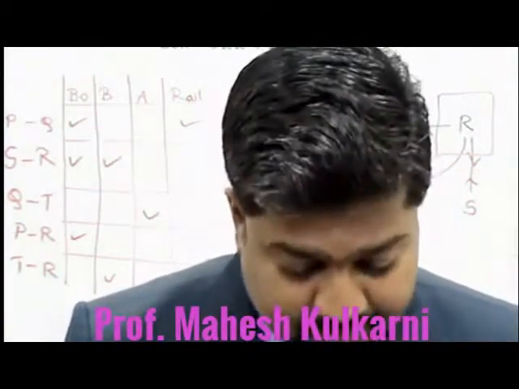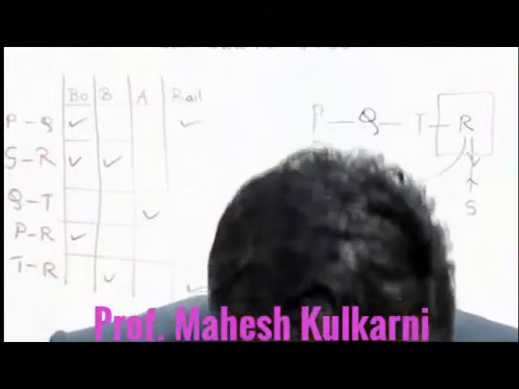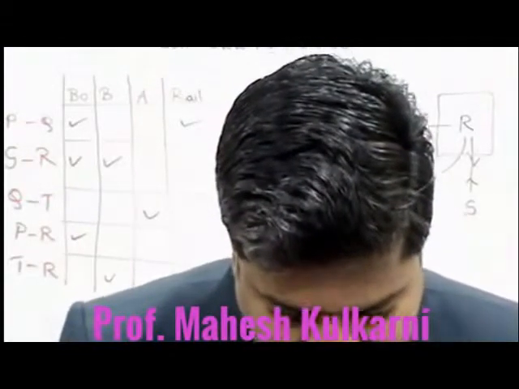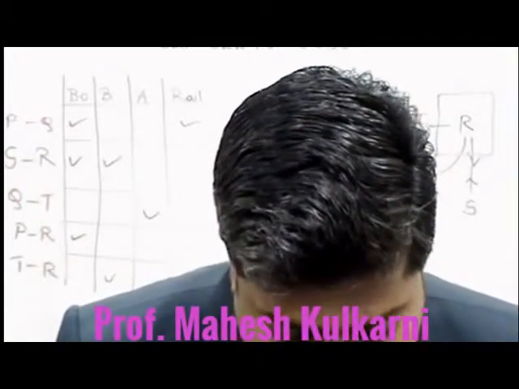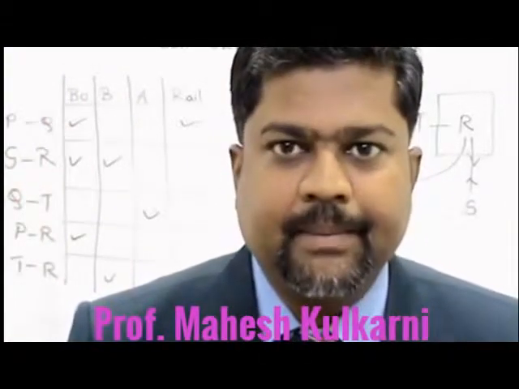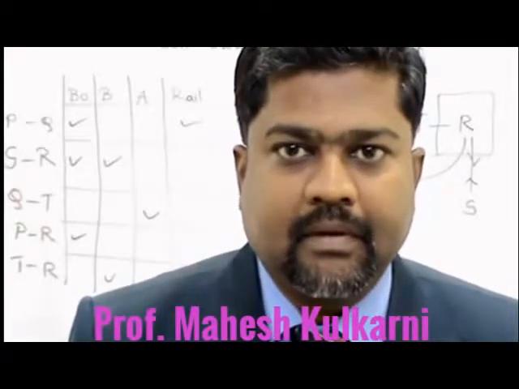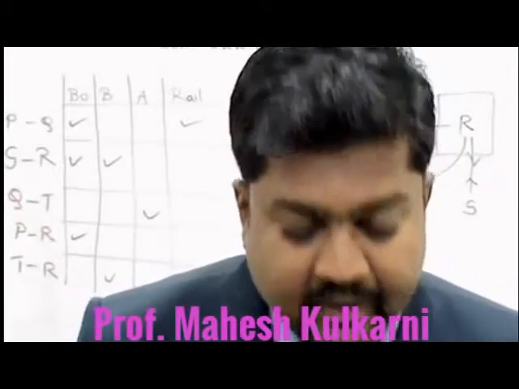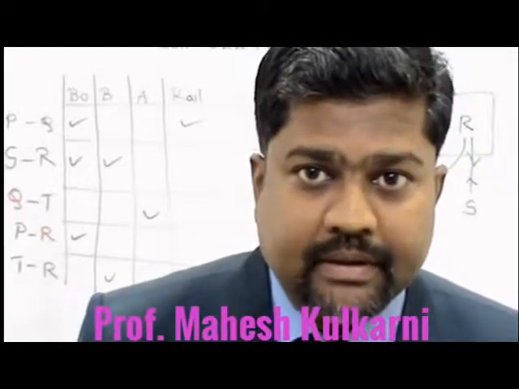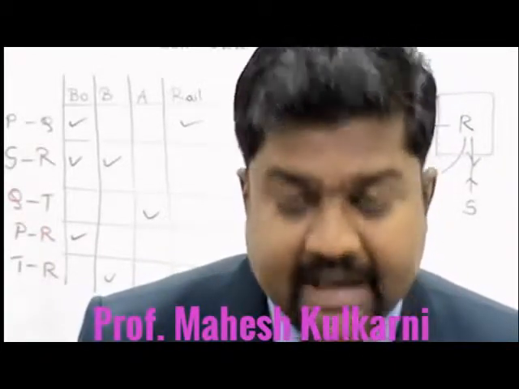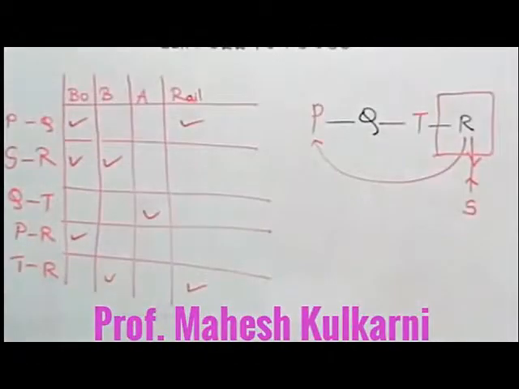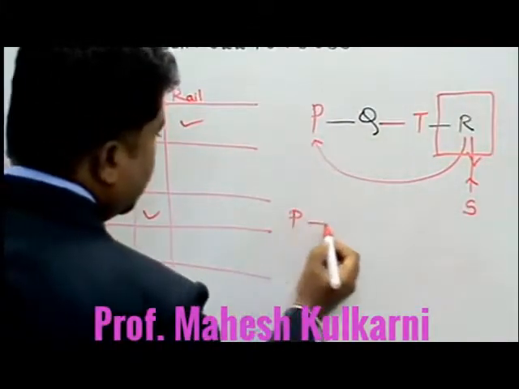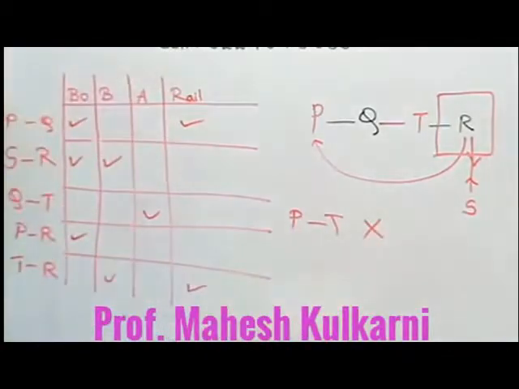Now the next one: which one of the following pairs of cities is connected by any of the routes directly without going to other cities? That means pairs are given and without going to another city. Check, the first pair is given as P and T. There is no option that will connect P and T directly. So I am eliminating the possibility of P and T.